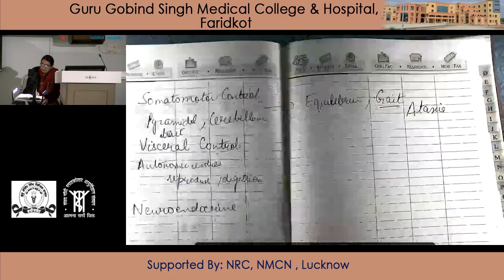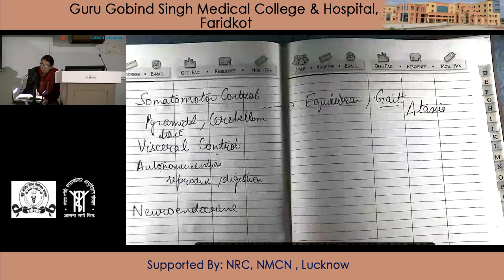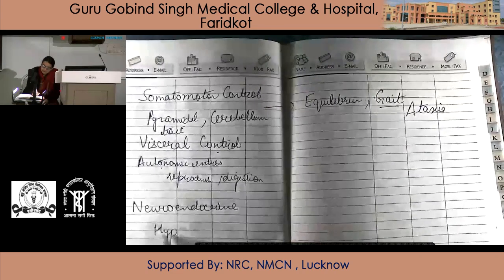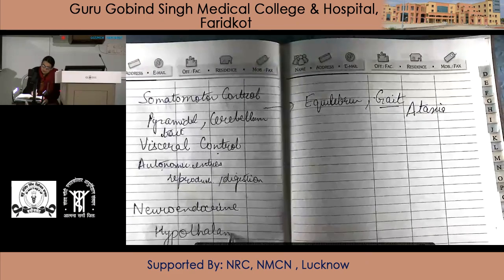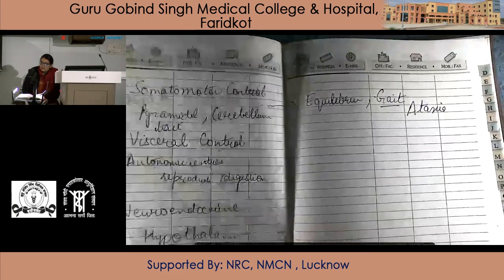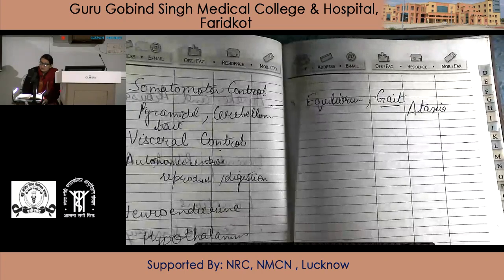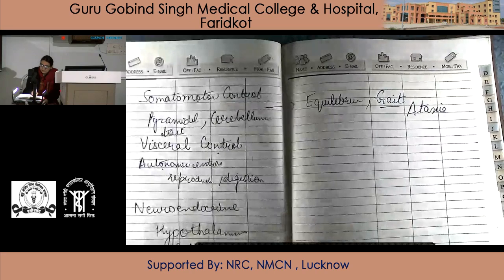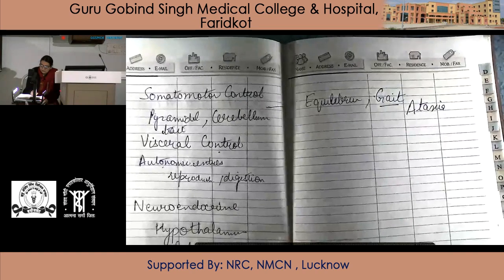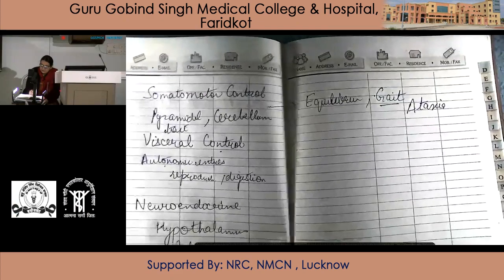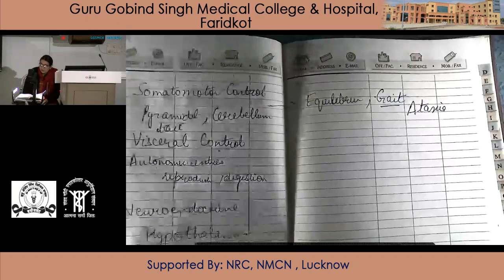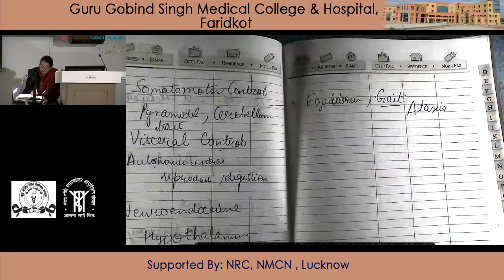Next is the neuroendocrine control. It is exerted through its connection with the hypothalamus. Since it has connections with the hypothalamus, it is linked to the various releasing and inhibitory factors, which exert neuroendocrine control over the various functions of the body.